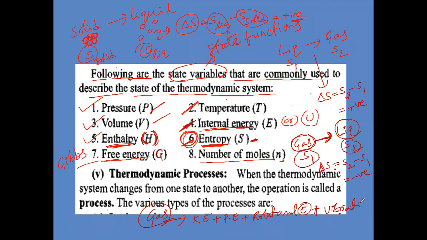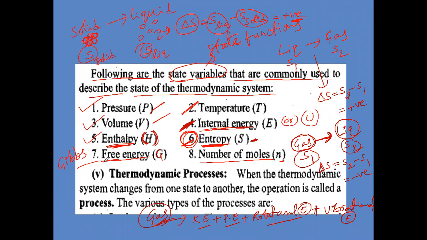So the sum of all the forms of energies of any system is called internal energy, given by capital E or capital U. Remember.